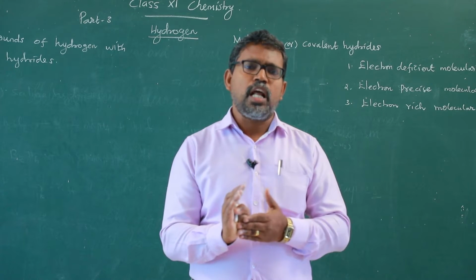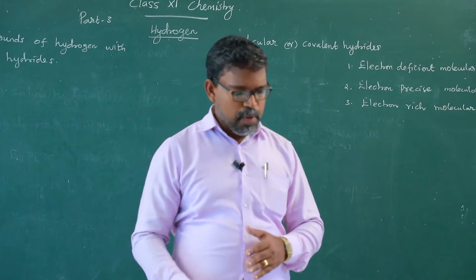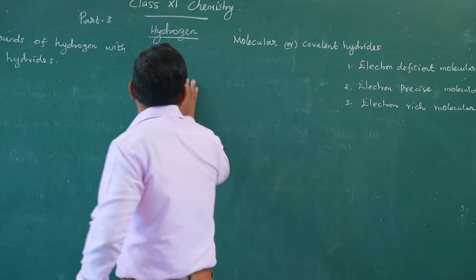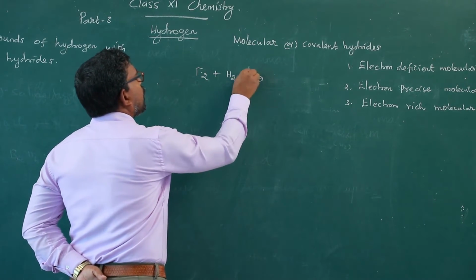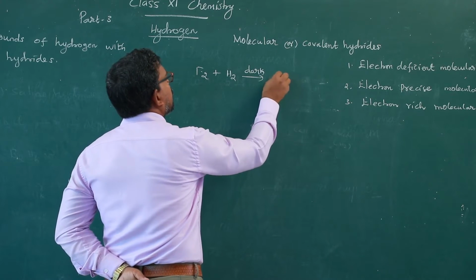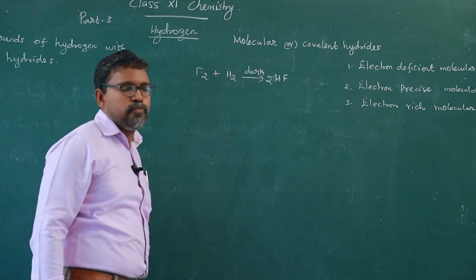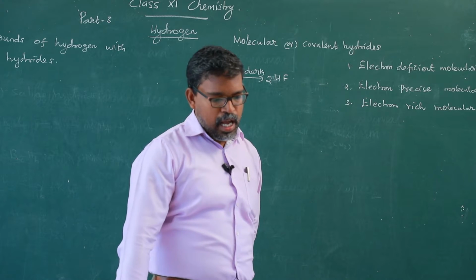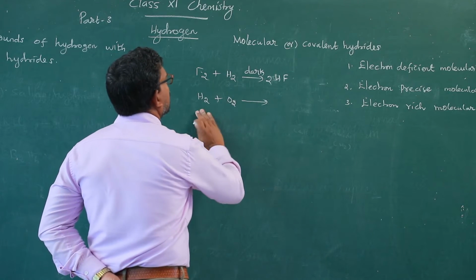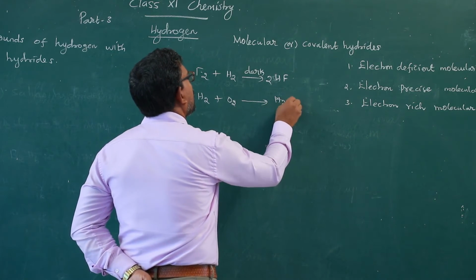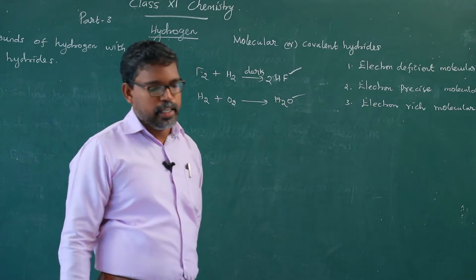Therefore, these electronegative elements combine with hydrogen to form hydrides. For example, in direct combination, we know that fluorine directly reacts with hydrogen. Even in dark conditions, the reaction takes place. It gives hydrogen fluoride, the well-known hydride of fluorine. And hydrogen combines with oxygen to give the water molecule. Here oxygen is highly electronegative, and fluorine is the most electronegative element.